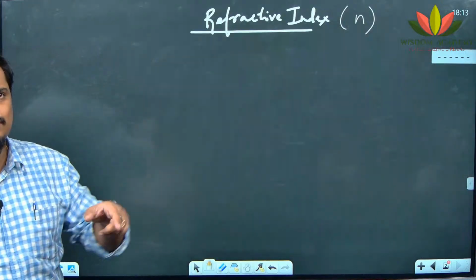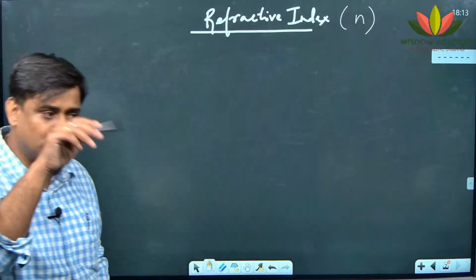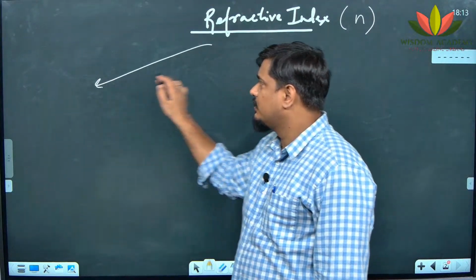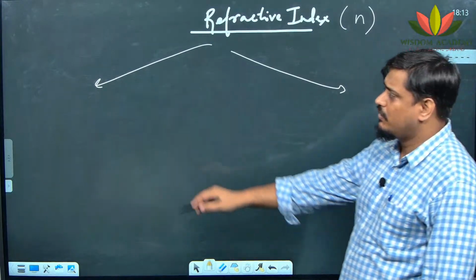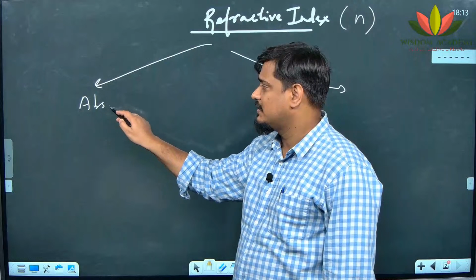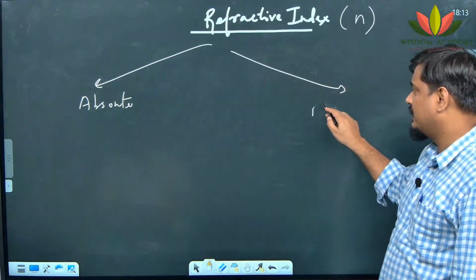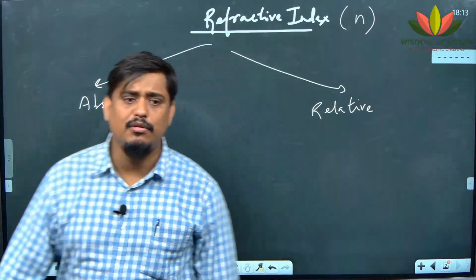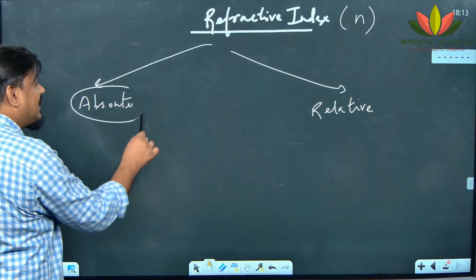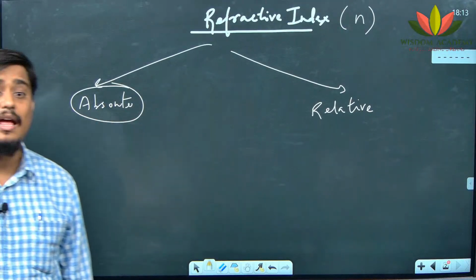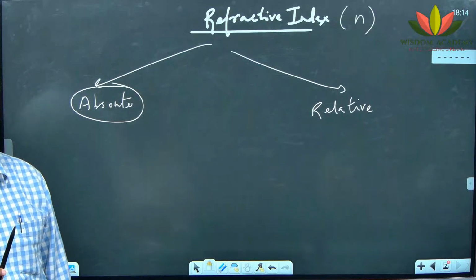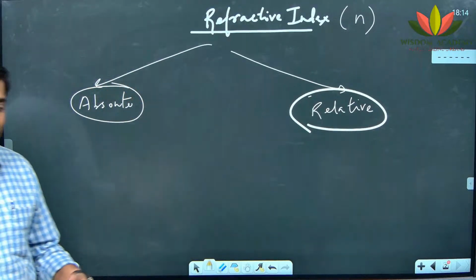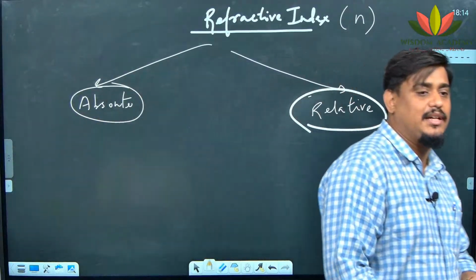If you go to higher classes, they will use mu. Some books will also write mu, but NCERT writes n. Now, refractive index is basically of two types. One is called absolute refractive index, another is called relative refractive index. I think I have talked about this, once again I am repeating it. So always remember, absolute refractive index means the refractive index of a medium with respect to air, always with respect to air or vacuum, whatever. Relative refractive index is the refractive index of two different mediums other than air.